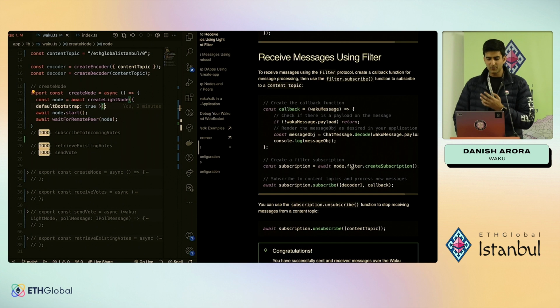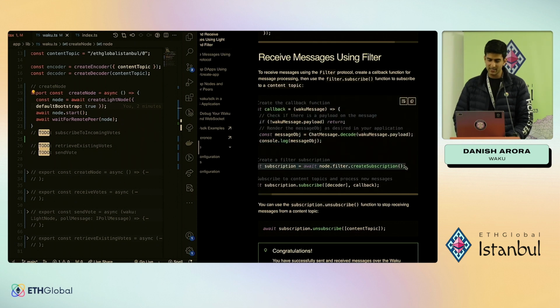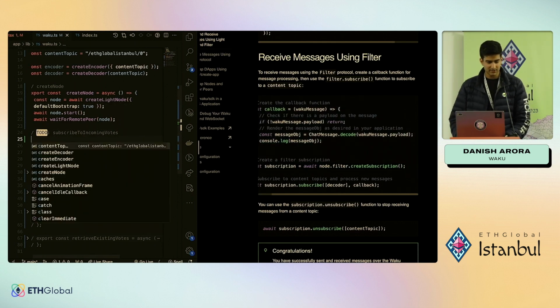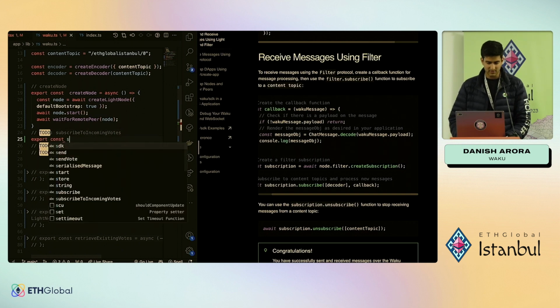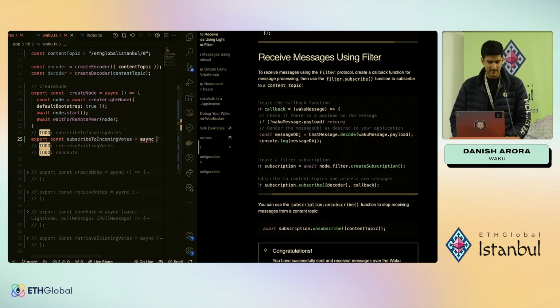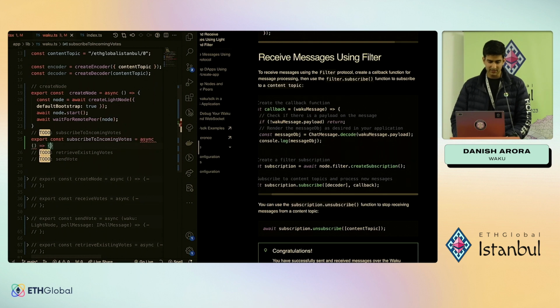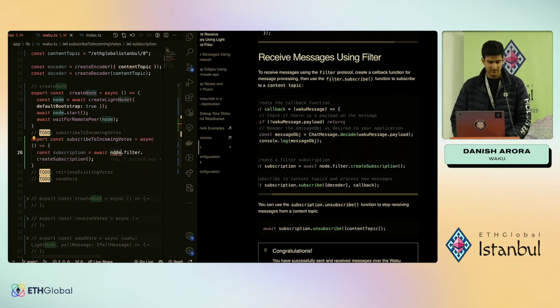The protocol we are interested in is the filter protocol. Let's just create a subscription object using this. Let's call this subscribeToIncomingVotes, as we did. This takes in a few things, but we'll focus on writing the code to see what we want.